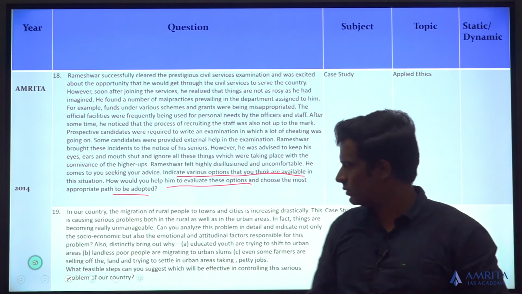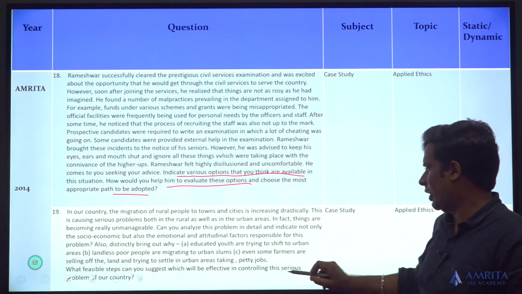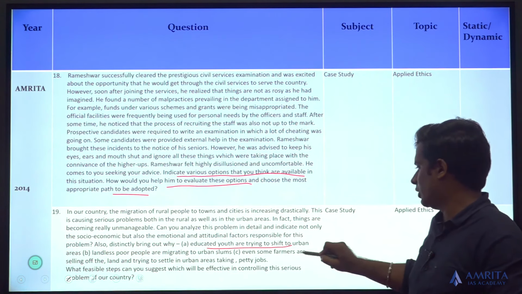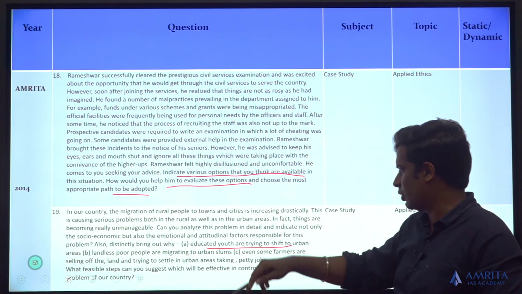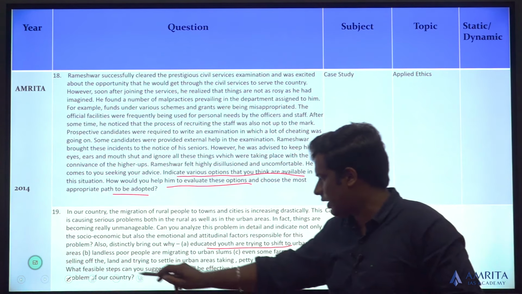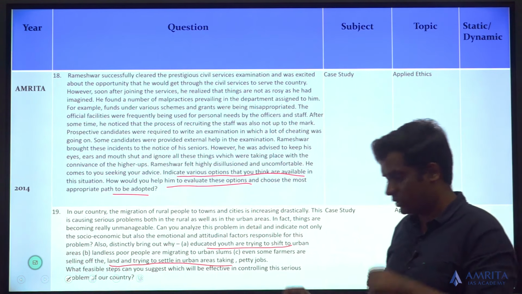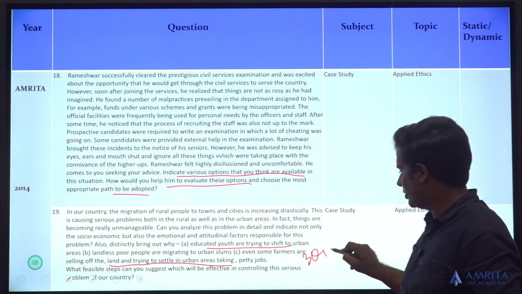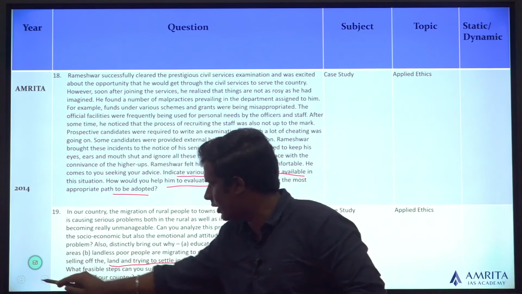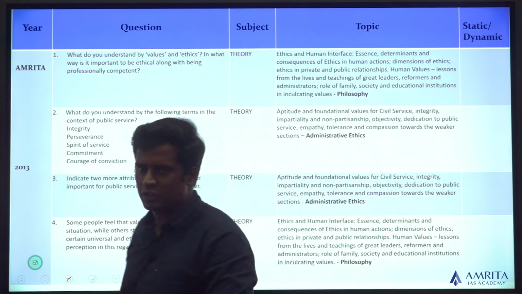Merits, demerits. 19th question, last question, talks about why educated youth are trying to shift to urban areas, why the landless poor are migrating to urban slums, and they are asking about the feasible steps you can suggest which will be effective in controlling all these 3 issues. In short, you have to talk about 3 questions and you have to give the answers for that. We are coming to the last question paper and the oldest question paper, the first ethics question paper.